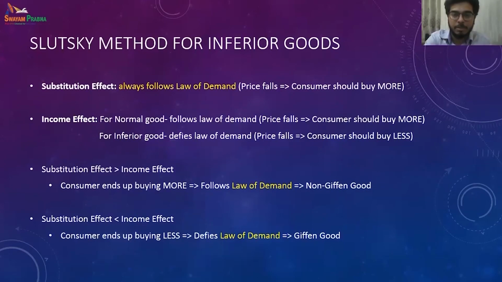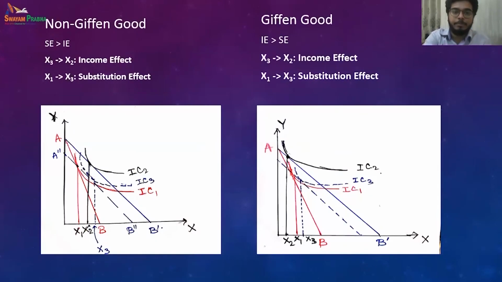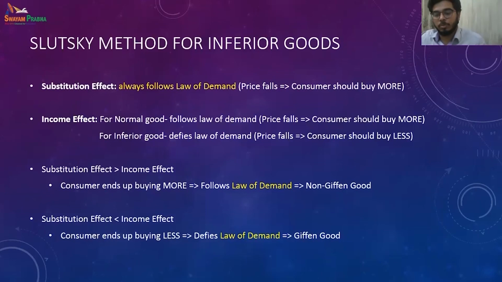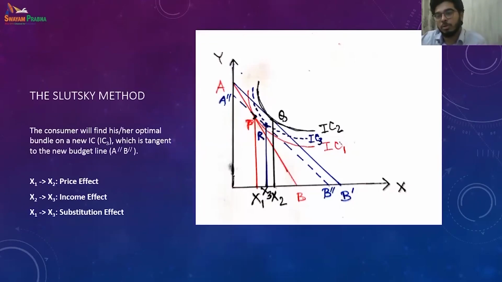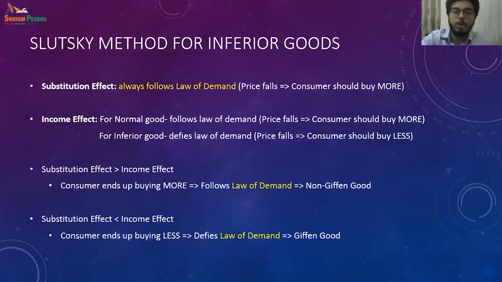So what happens when the... this holds true only for normal goods. So what we observe is, if the goods are inferior goods, the substitution effect always follows the law of demand, and for the income effect there are certain changes. So what are the changes?